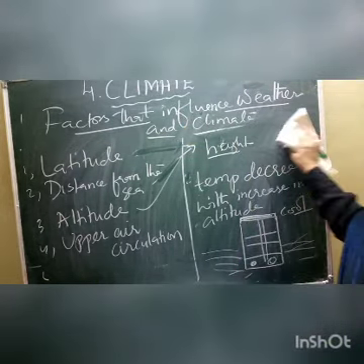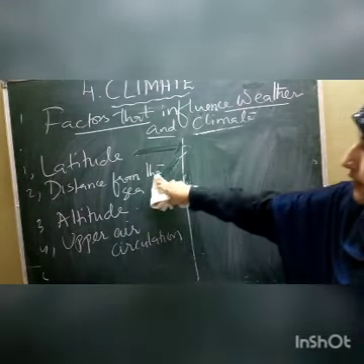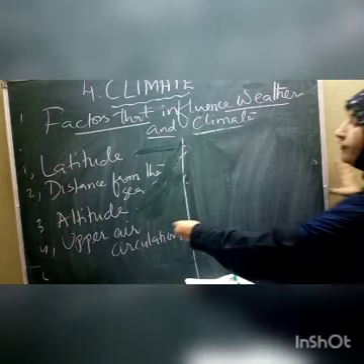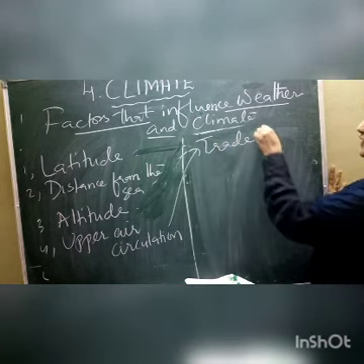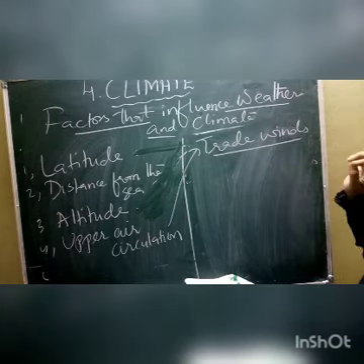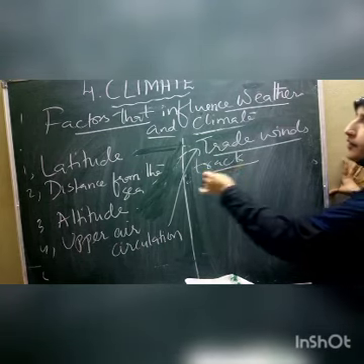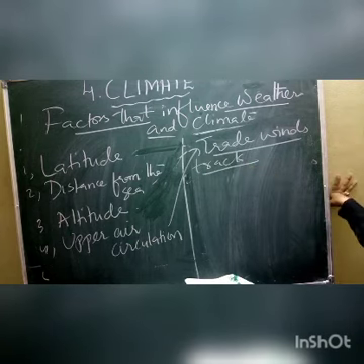Okay, so after altitude, what are we having, children? We are having upper air circulation. How can we say that upper air circulation is helpful for changing the weather and climate? So remember, children, in our 9th class, we discussed a topic called trade winds. What are trade winds, children? Trade winds are the winds that blow continuously in one direction. Trade is a German word that means a track. So it is a continuous blow of wind from one particular direction.